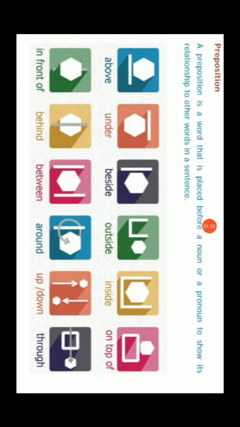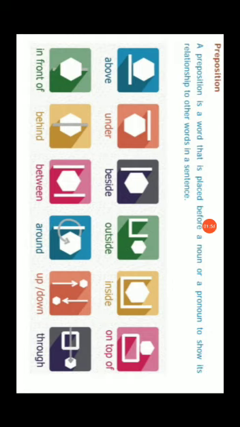Third one, complex preposition. Prepositions that contain two or three words that act as one are called complex prepositions. Example: in spite of, in favor of, in front of, by means of, in case of, on behalf of.